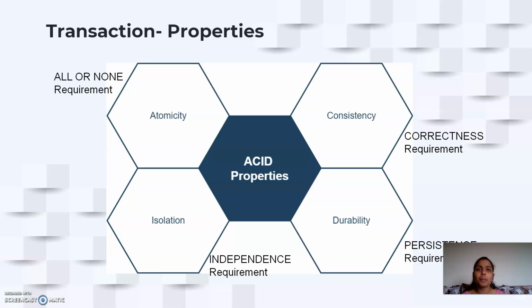So the durability property ensures that in case of a successful transaction, new values are updated and persisted in your database. If the transaction is a failure, the old values are retained and restored in the database. So these are the four important properties that any transaction must hold.